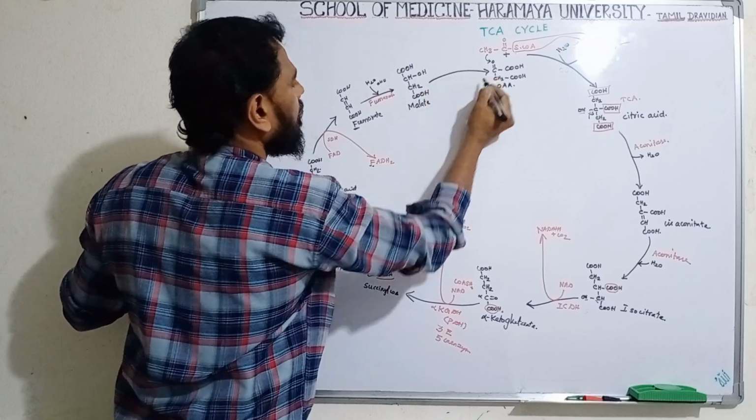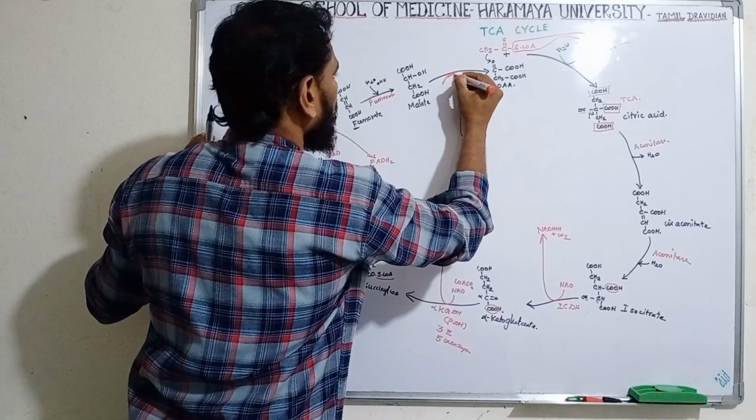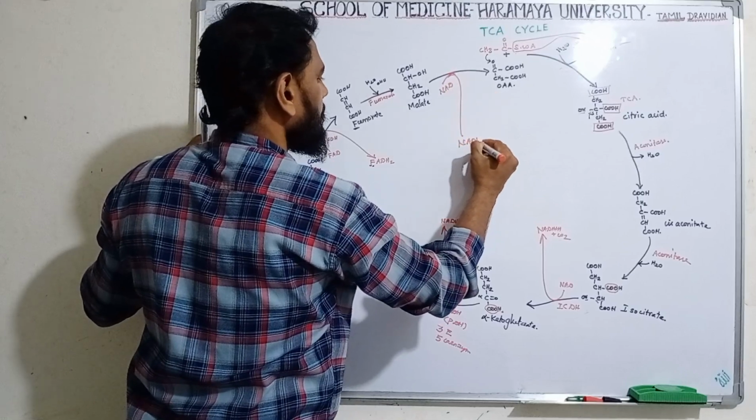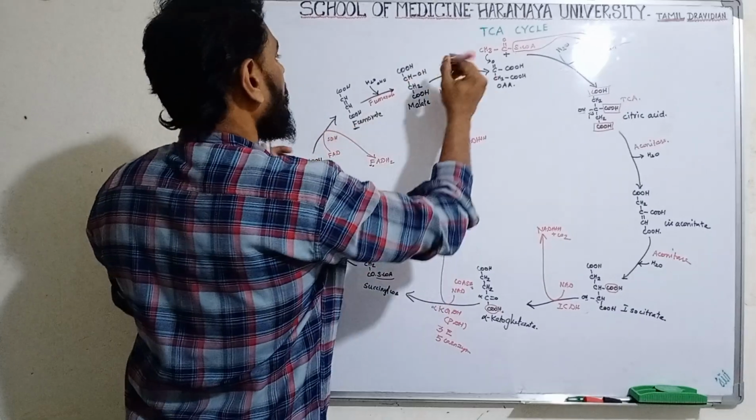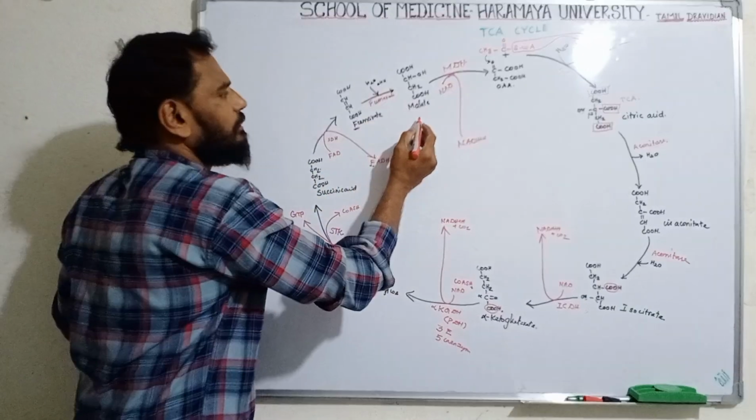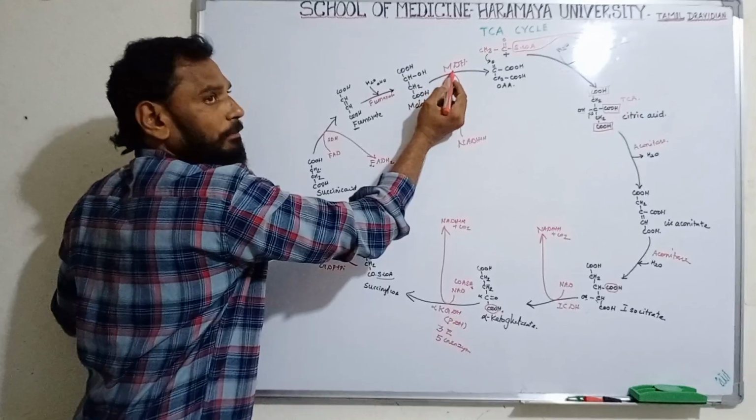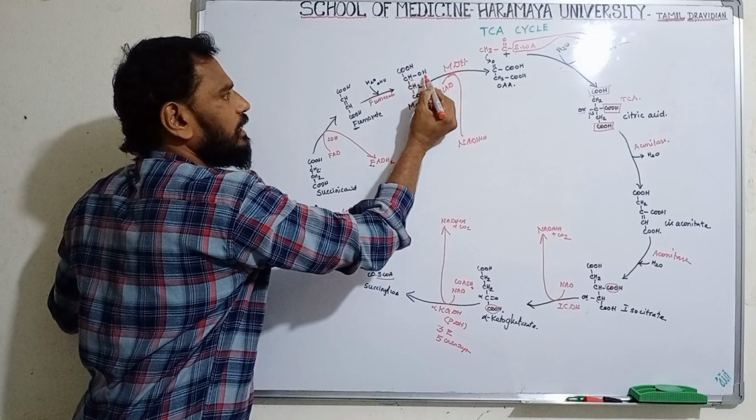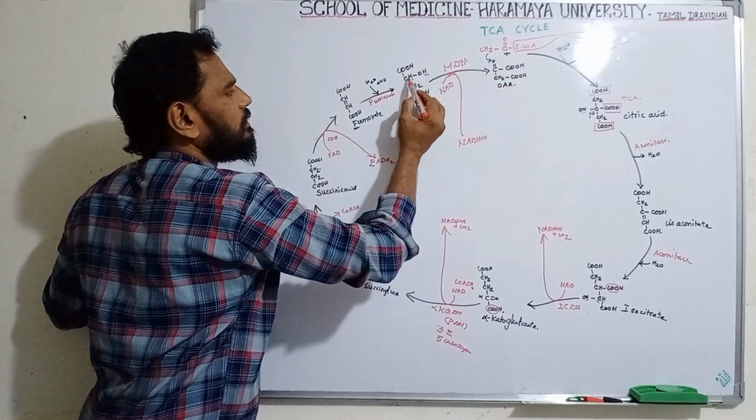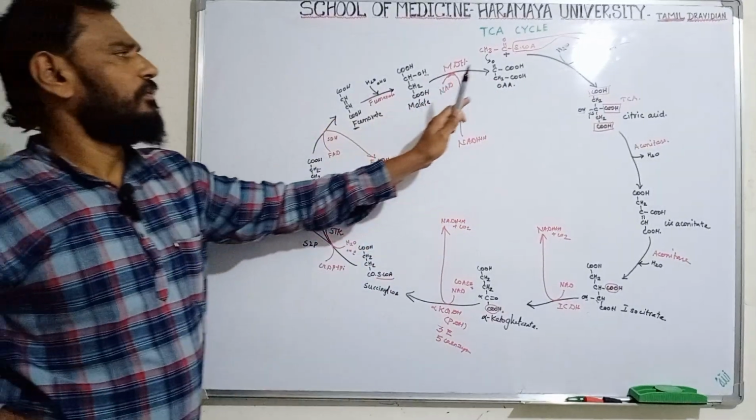Clear? Now the malate again undergoes oxidation by the enzyme called malate dehydrogenase. Malate is getting oxidized by the malate dehydrogenase enzyme. Here one hydrogen is released as an adduct. Then COOH, CO, CH2, COOH. So it comes back to form oxaloacetic acid.